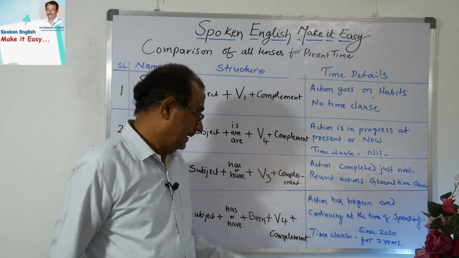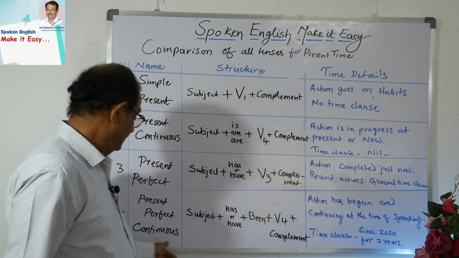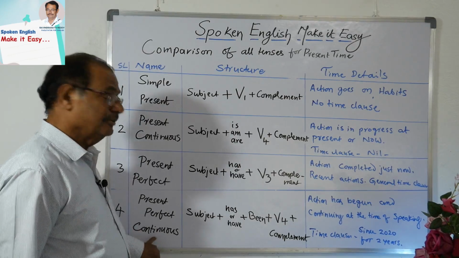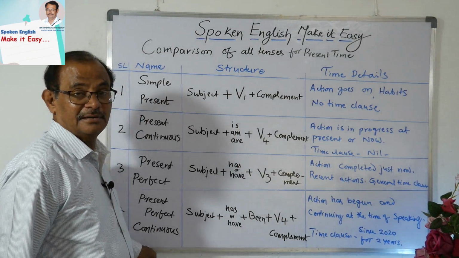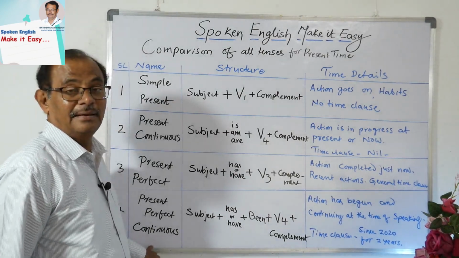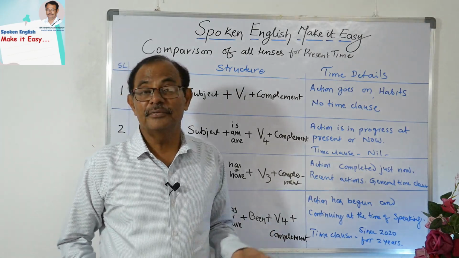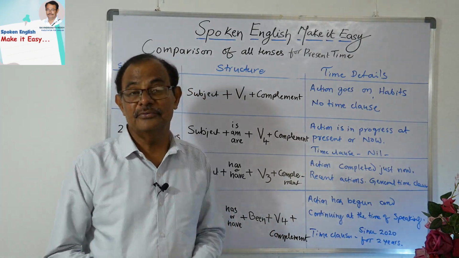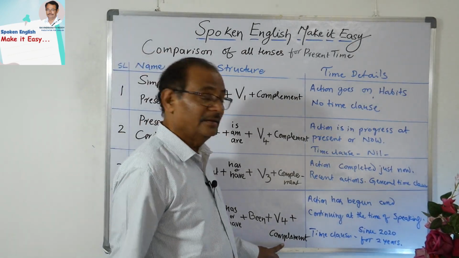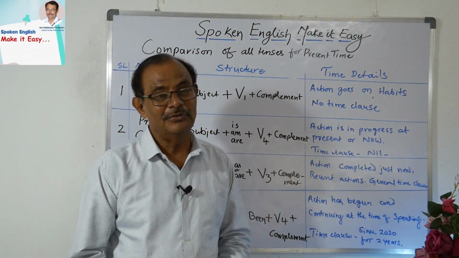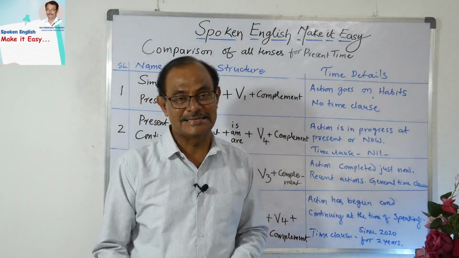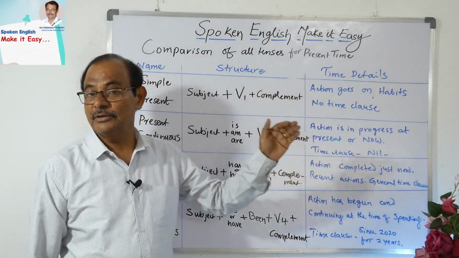Got my point? Plus, since there is a continuous nature or continuous word in the tense, you have to definitely go for the progressive form of the verb. The progressive form of the verb is nothing but the V4 form. See here, V4. So this fulfills the structure of all tenses. So simple present is subject plus V1.